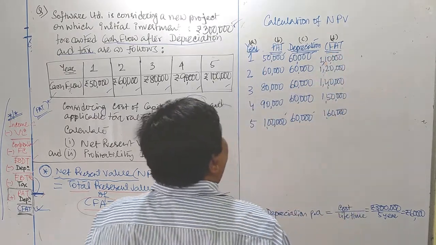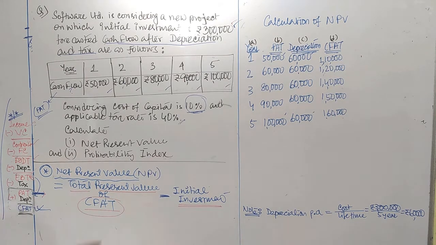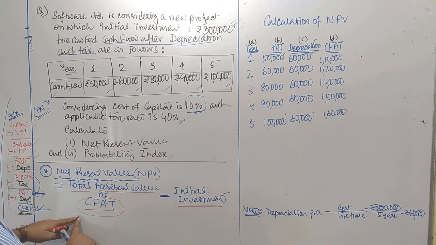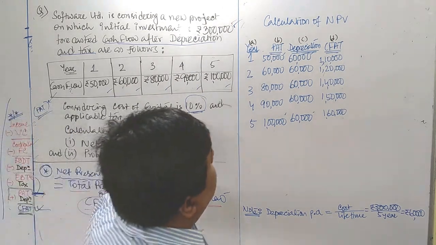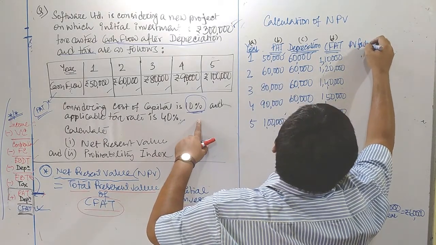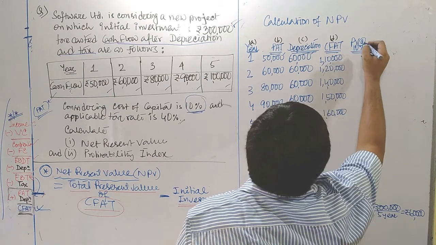Now that we can get CFAT of each and every year: at first year, 1,10,000, second year, 1,20,000, third year, 1,40,000, fourth year, 1,50,000, and fifth year, we got 1,60,000. CFAT we got. Now we have to multiply that CFAT with that cost of capital or PV factor or discounting factor. Next column should be PV factor, PV at the rate of 10%.